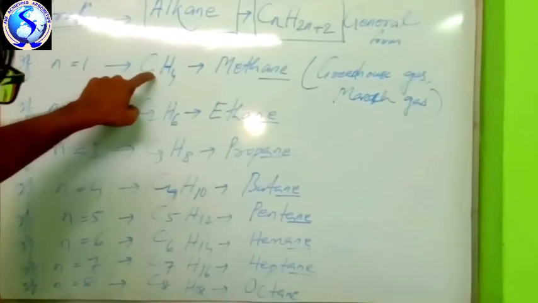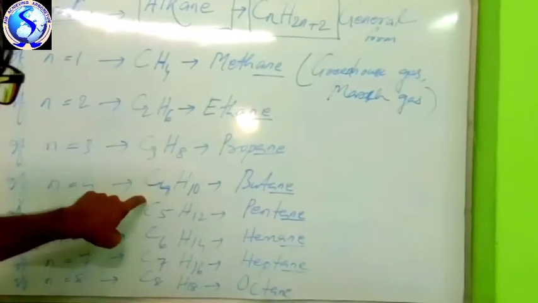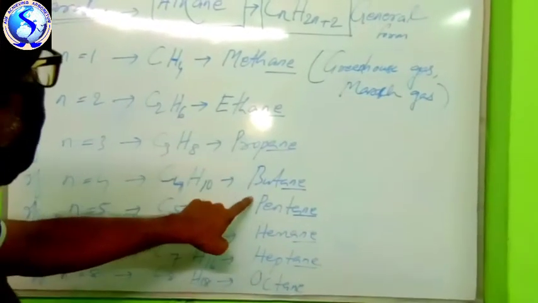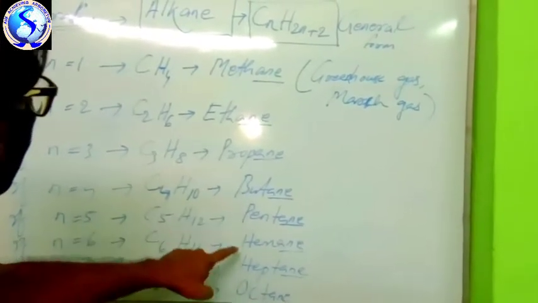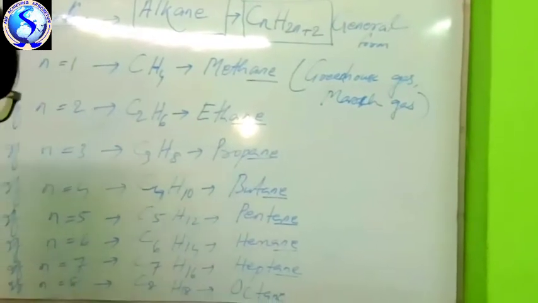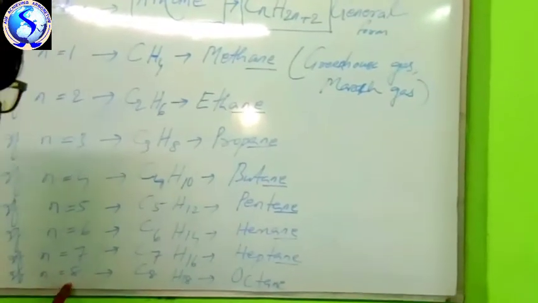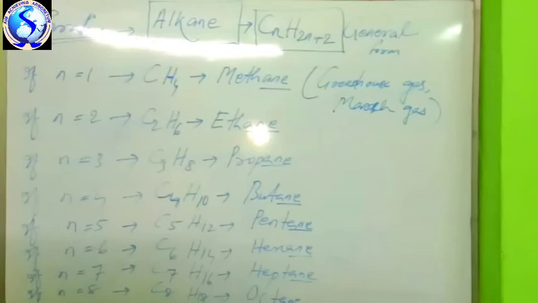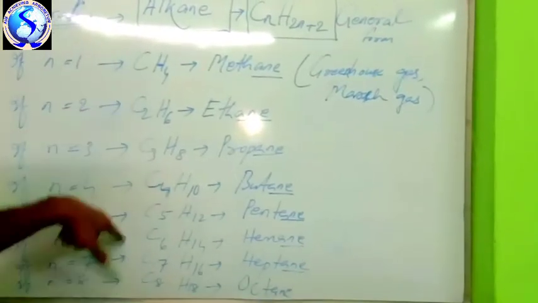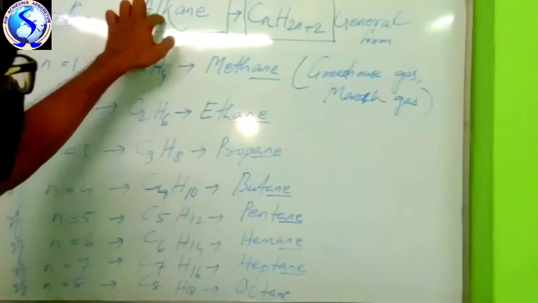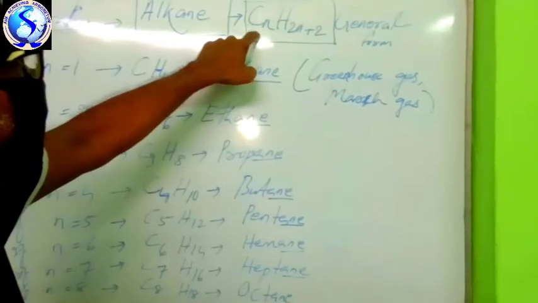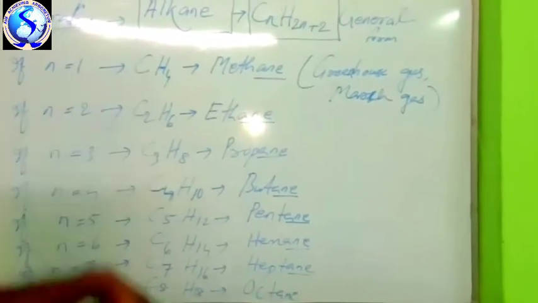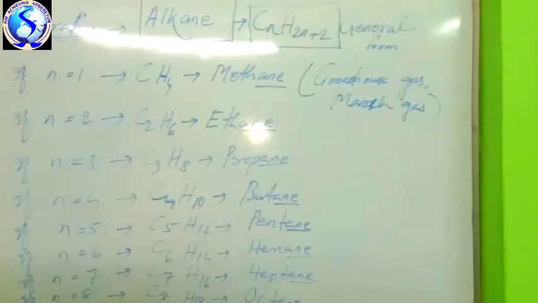In this way, you can write up to many compounds. Basically, from 1 to 4 or 5, these are all gases like methane, ethane, propane, butane, pentane. Next will be hexane, heptane, octane. If I put n is equal to 9, this will be nonane. If n is equal to 10, this will be decane. This is the way of writing the many compounds belonging to the alkane group, having general formula CnH2n plus 2. Many compounds can be written from single covalent bonds.